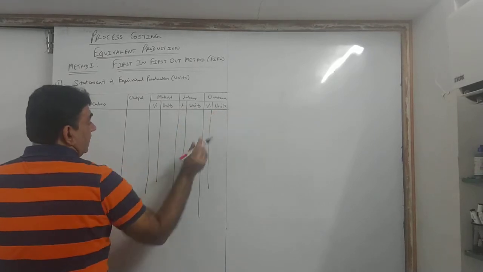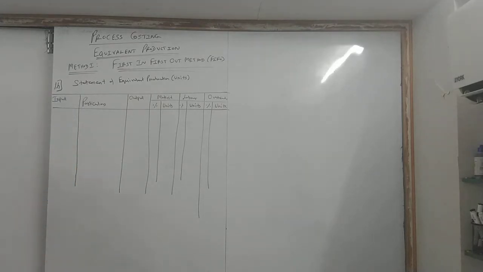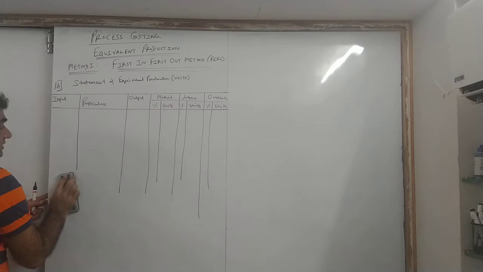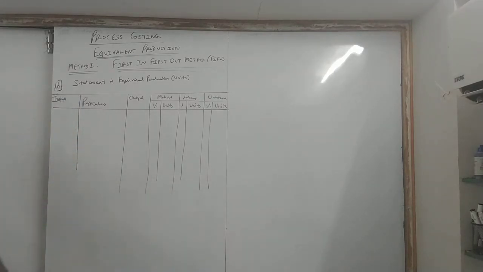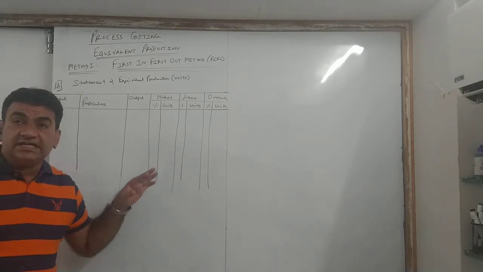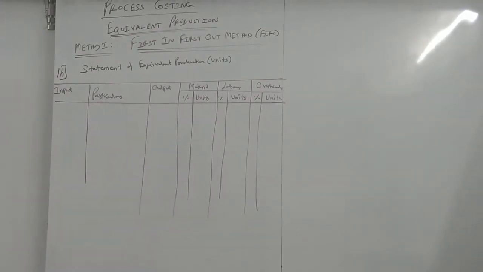Percentage and units. Getting it? I repeat: input, particulars, output, and material, labor, and overheads. Understand this sum very carefully. Then in the next class, this calculation becomes much easier.